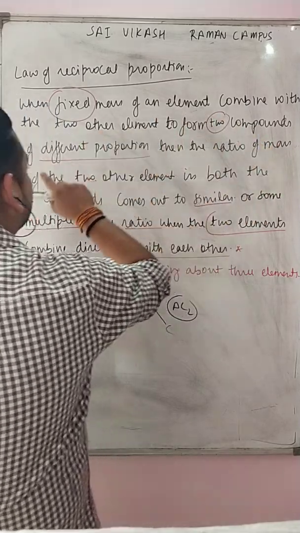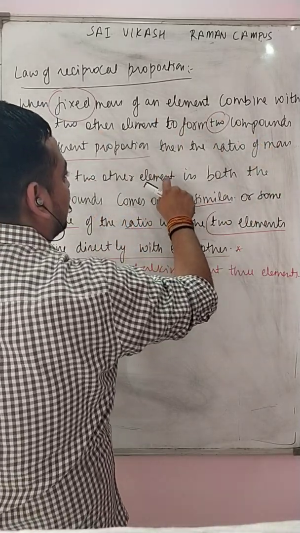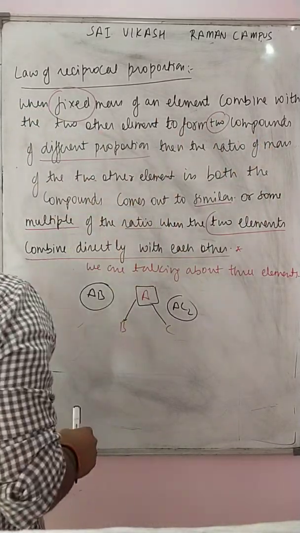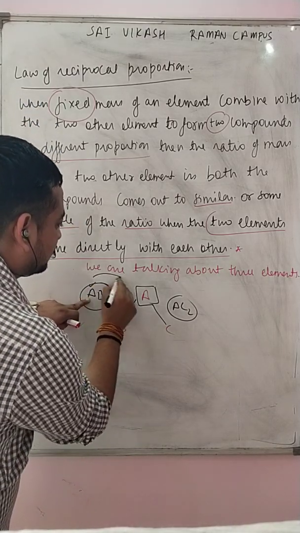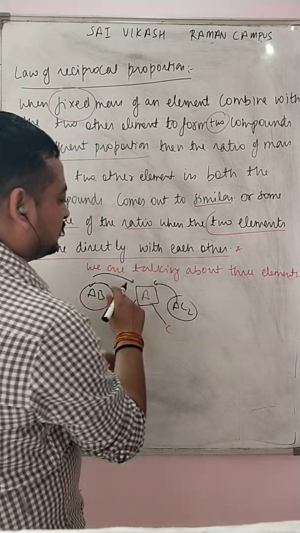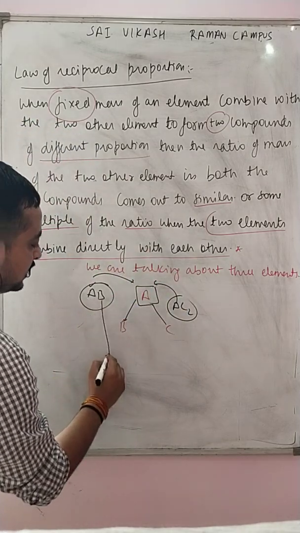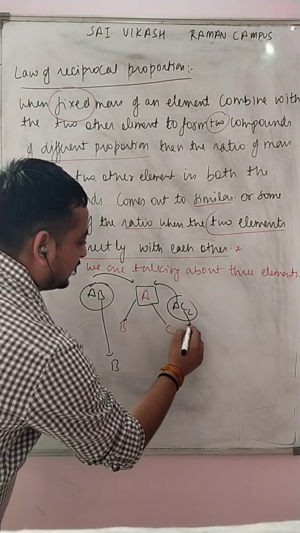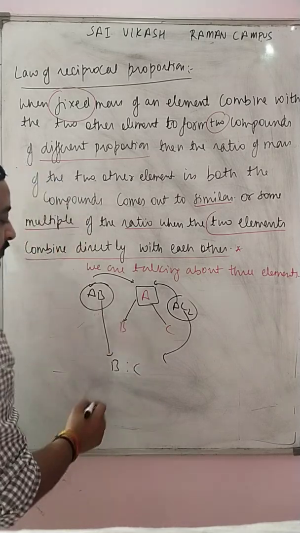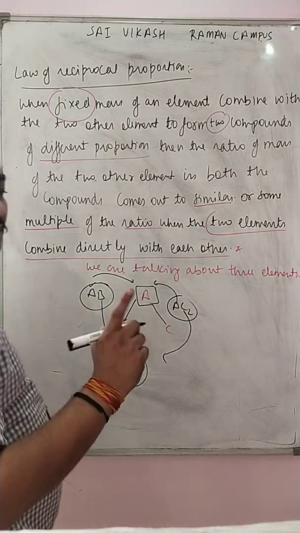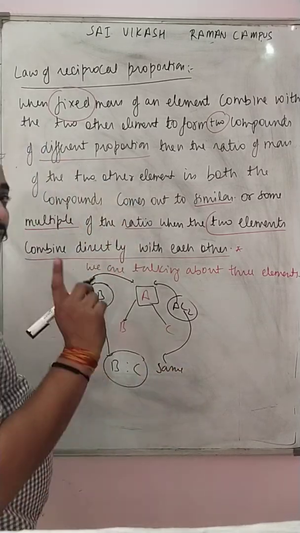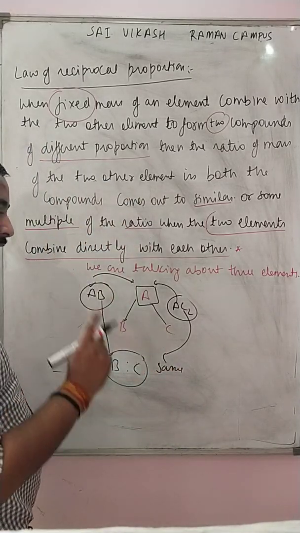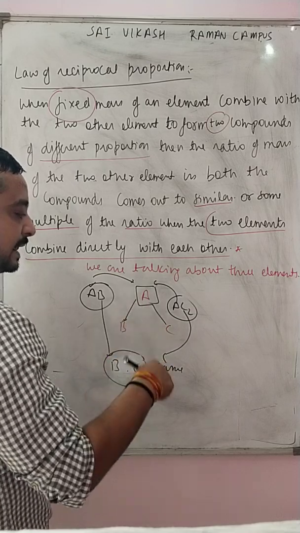Then the ratio of mass of the two elements in both the compounds. Hold on. This one is AC from here, this A from here. Now the B comes here. B and C. Whatever be the ratio of B to C will be the same as if B and C combine directly.